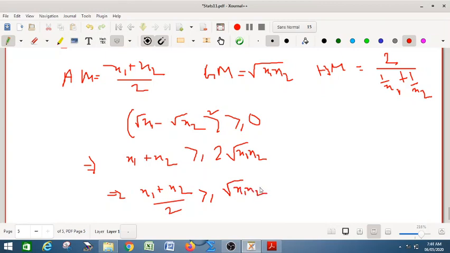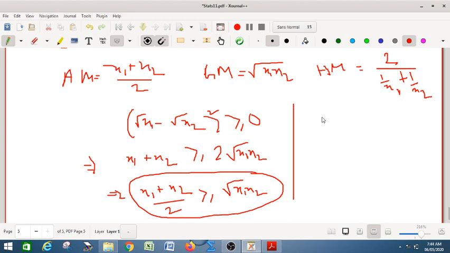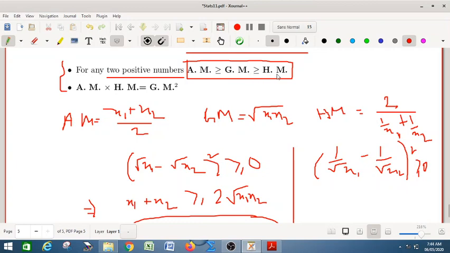So this relation gives you AM greater than or equal to GM, because the left hand side is your AM and the right hand side is your GM. Similarly, if you take the square of (1 by root x1 minus 1 by root x2), greater than or equal to 0, taking this term we can prove that GM is greater than or equal to HM. So this is how you will prove AM greater than or equal to GM greater than or equal to HM.